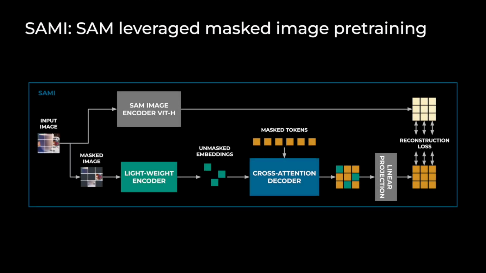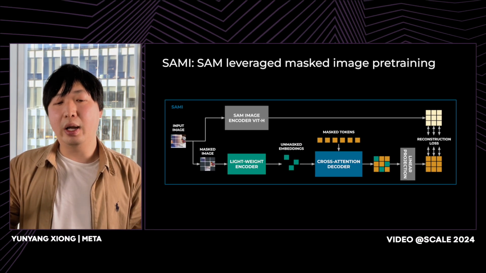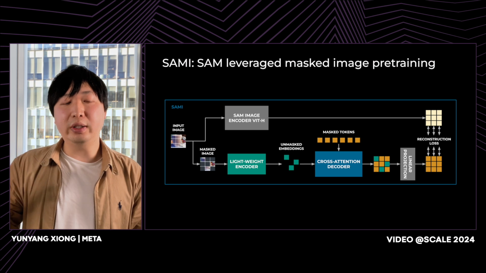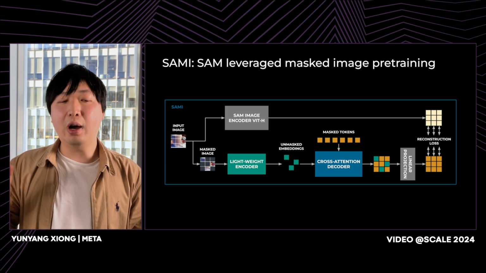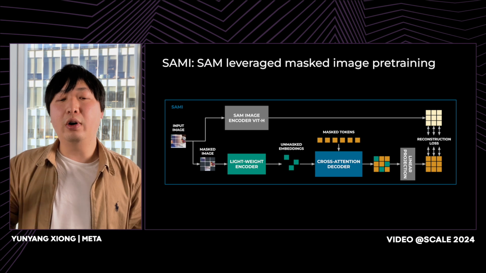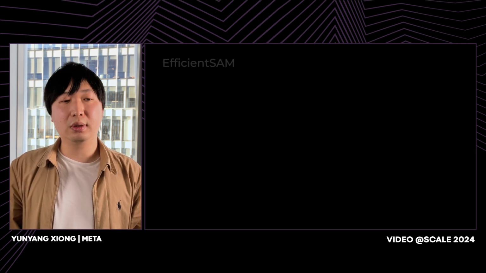For SAM-leveraged masked image pre-training, we are taking SAM as a teacher and using the teacher to distill knowledge for the student, a masked autoencoder. For the student masked autoencoder, we follow the traditional architecture, transformer encoder and transformer decoder. Since our goal is to have a quality lightweight encoder, we use a masked autoencoder with a lightweight encoder as the masked encoder, and a cross-attention decoder as the decoder for helping transfer SAM's teacher knowledge for image segmentation.